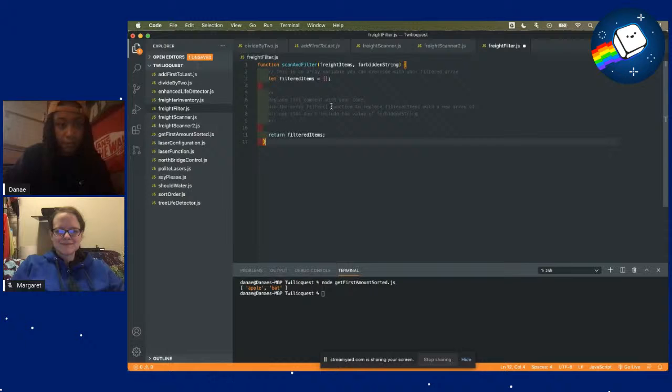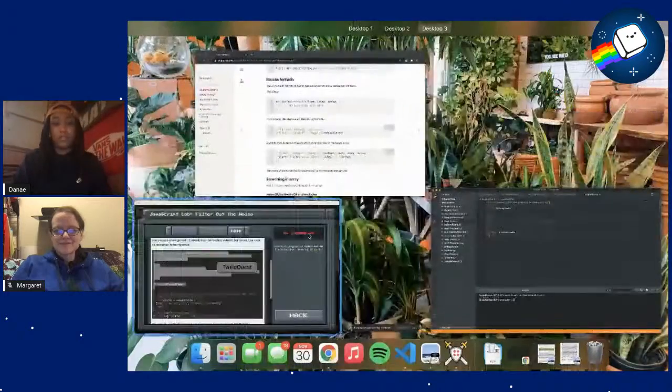So we have scan and filter, where we take in fright items and the forbidden string. So that's what we're going to filter out. This is an array variable you can override with your filter array. So this will be the new array that we create, and we'll return the filtered items. And we'll replace this. We'll use the array filter function.